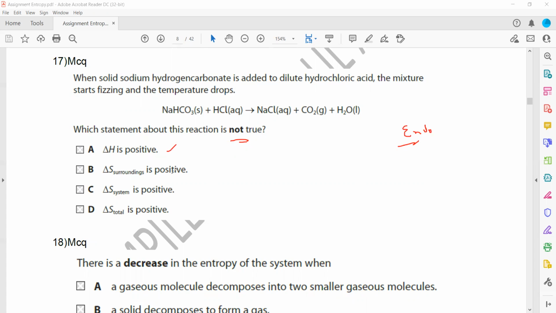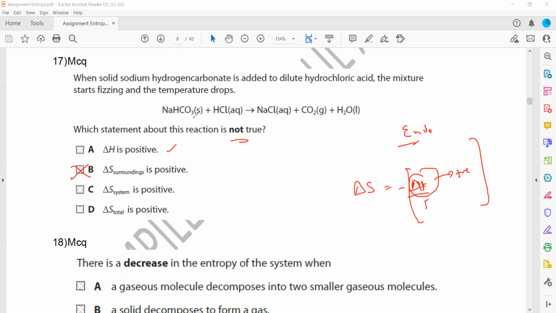That's true. Entropy of the surroundings cannot be positive, it should be negative, because entropy of the surroundings is minus delta H by T. If delta H is positive, the final answer will be negative. So that's why B is not the right statement.